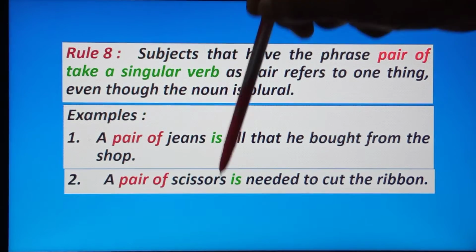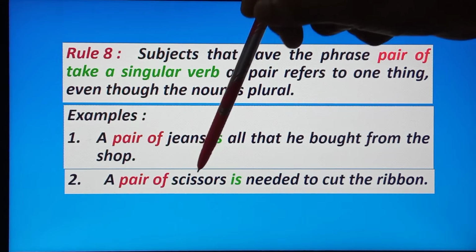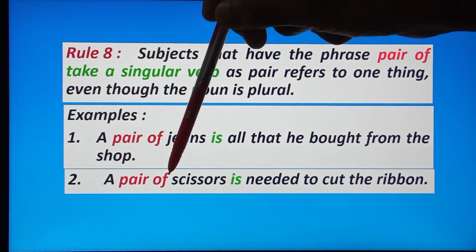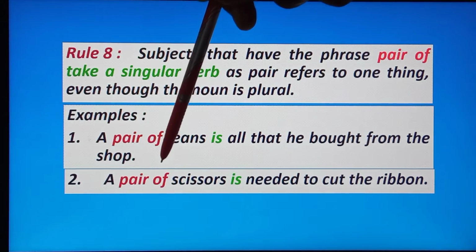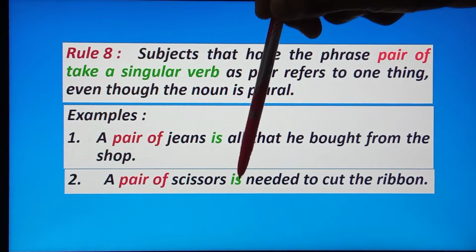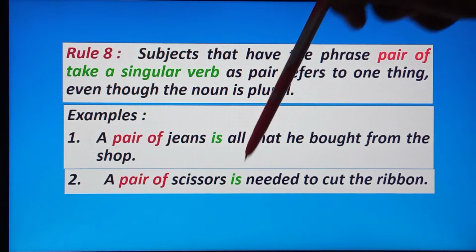Okay, now see, a pair of scissors is needed to cut the ribbon. Here scissors is the subject, and before the subject we have pair of. So a pair of means only one thing, so the verb will be singular. We are putting here is.